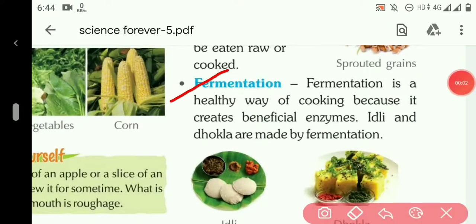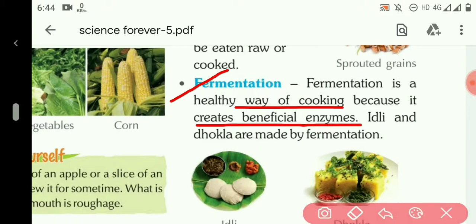The second method is fermentation. Now, what is fermentation? Fermentation is a healthy way of cooking because it creates beneficial enzymes. When we ferment a food, it develops enzymes which are beneficial for our body. So, the fermented food is healthy for our body. Examples of fermented food are idli and dhokla.